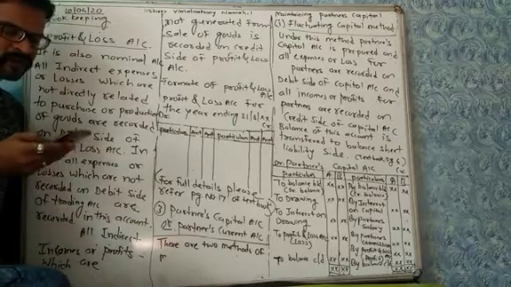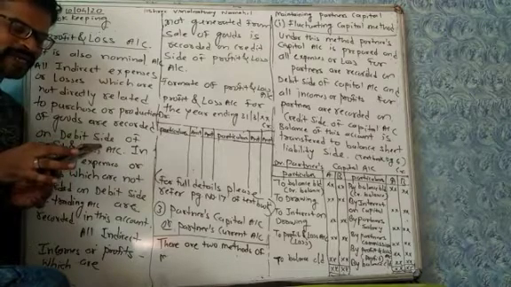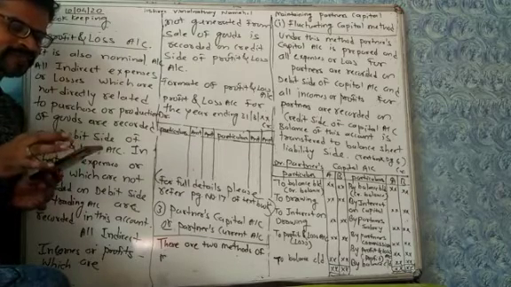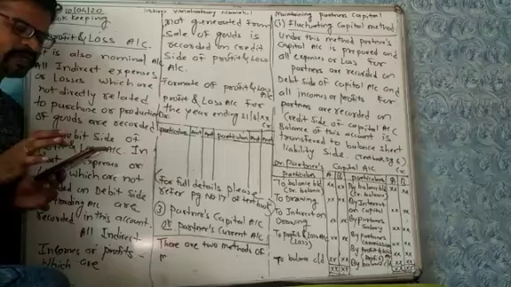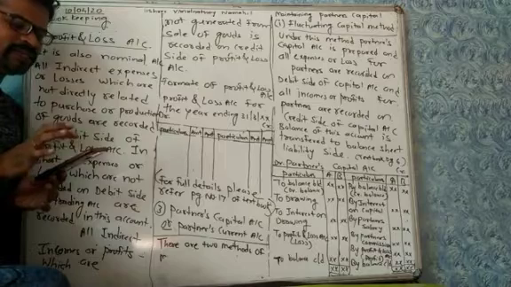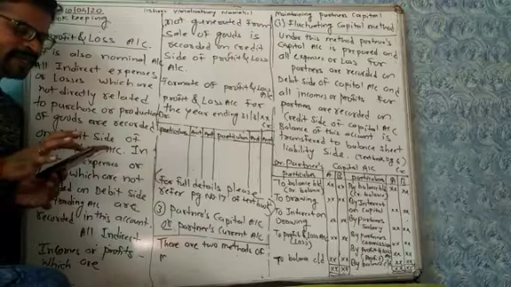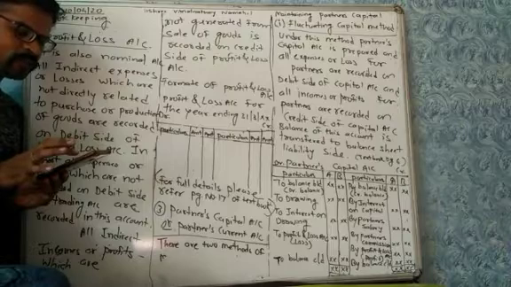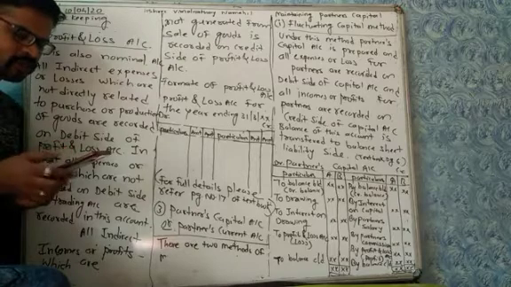On the debit side of profit and loss account, you will see all indirect expenses and losses which are not directly related to purchase or production of goods. Salaries and wages: here the first word is salary, so it is recorded on profit and loss account. But if the first word is wages, that is wages and salary, it is recorded on the debit side of trading account. Rent and rates, insurance, electricity, lighting, telephone, postage, printing and stationery, traveling expense of salesman, depreciation on asset.